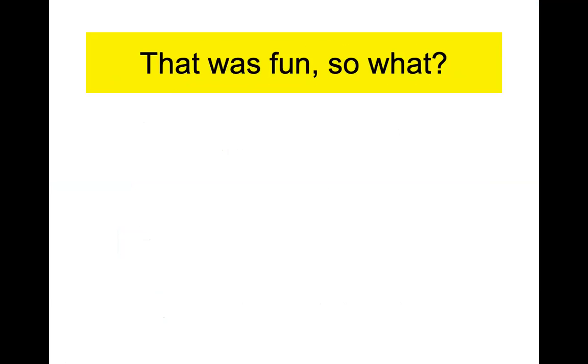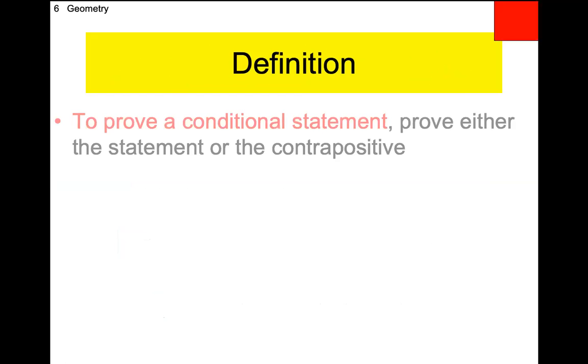All right. Yeah, this is a little bit of sarcasm, right? So that was fun. So what? Well, the so what is that we can use this. I need you to write this down somewhere in your book of truth. So because we know that if a conditional is true, that the contrapositive is true, we now have two ways of proving a statement true. In other words, we have two ways of proving a theorem or a corollary. And that is we either prove the initial conditional or we prove the contrapositive true.